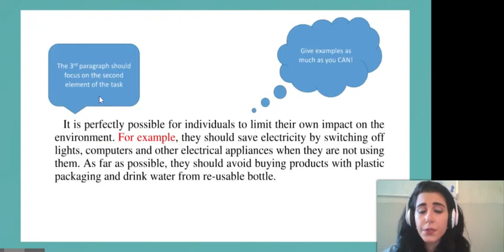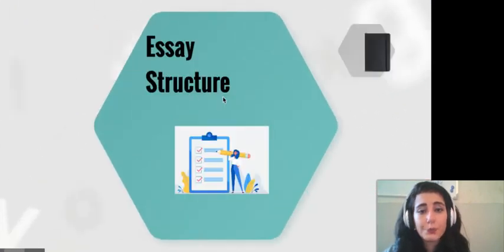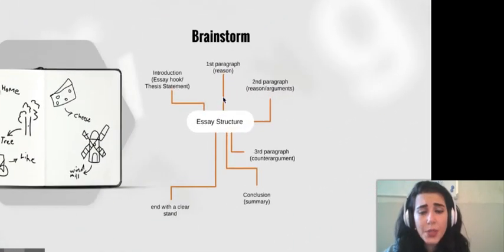The third paragraph should focus on the second element of the task. You should give examples and real life situations as much as you can in order to make your point of view more convincing. And the last paragraph should be the conclusion, in which you restate your opinion from paragraph 1, but please make sure that you do not copy paste the words or the phrases that you included in the previous paragraphs.